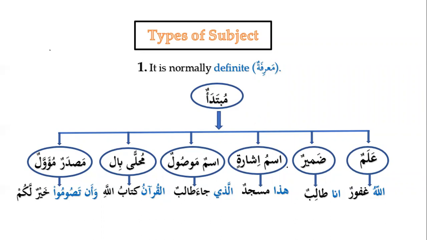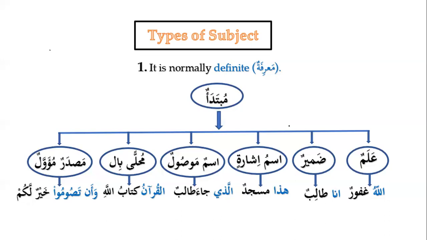As we know, Mubtada is also called subject when it is used in a nominal sentence. There are only two types of sentences: nominal sentence, Jumla Ismiya, and verbal sentence, Jumla Fi'liya. And we know that Mubtada and Khabar is only about a nominal sentence, which is a Jumla Ismiya.